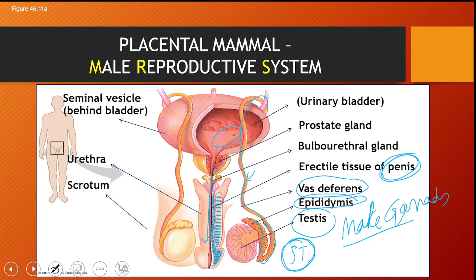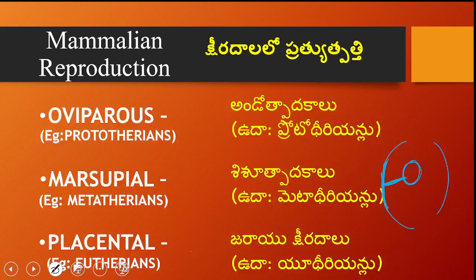So that is the main function of the male reproductive system. The first is to produce sperms in the seminiferous tubule, to store the sperms in the epididymis, to pass the sperms through the vas deferens, and to release the sperms in the female reproductive tract. These are the four main functions attributed to the male reproductive system.